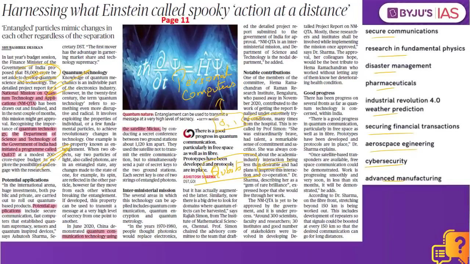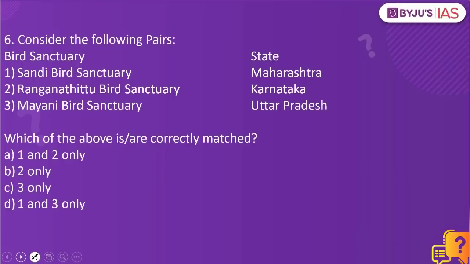In line with this, we have another program developed by the Department of Science and Technology called Quest. So what is this Quest all about? This is also another program in reference to quantum technology. Also remember, China has come up with one of the quantum technology application satellites called Micius. This can be important from your preliminary examination point of view. So kindly remember, Micius is one of the satellites of China. Now let's look into the next practice question.